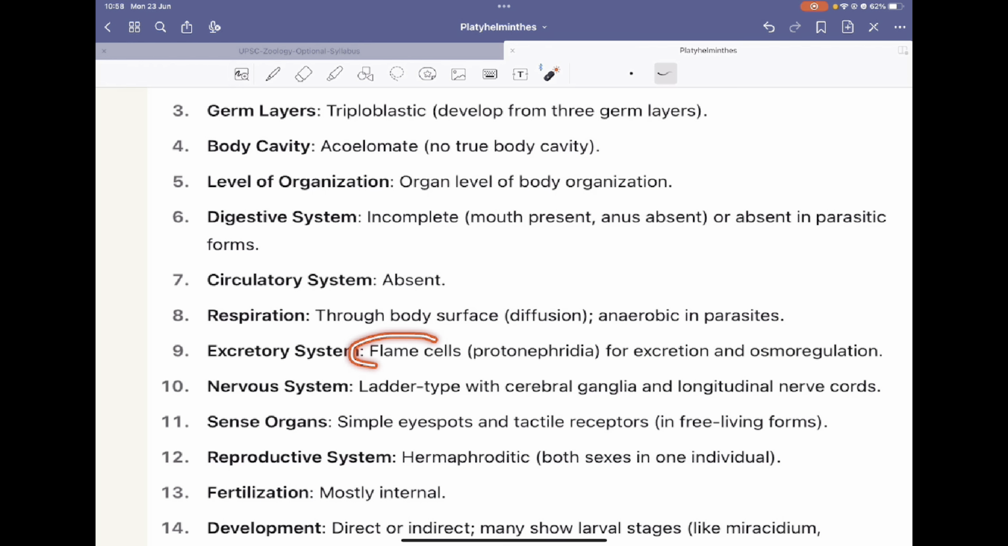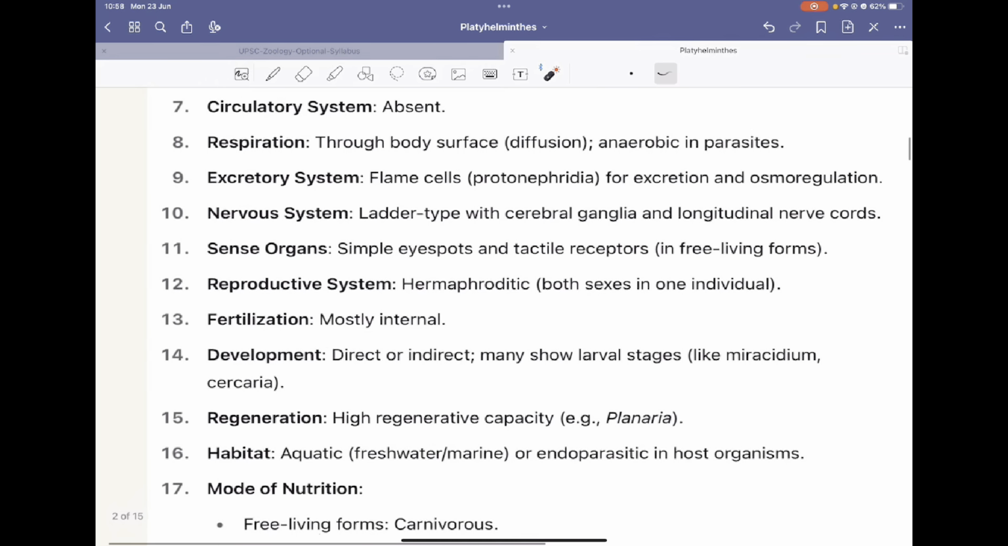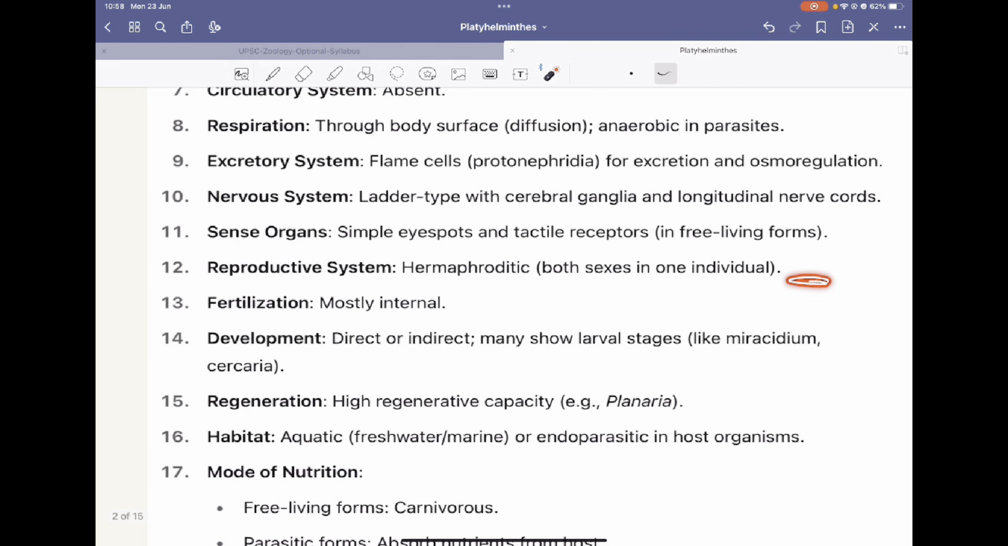Then the excretory system is through the flame cells. Flame cells are also called protonephridia. They are for excretion and osmoregulation. Then the nervous system is ladder type. For example, this is the cerebral ganglia, one structure formed by a complex combination of nerves. Then two main nerves come down, lateral to the body, and they have connections in between and form a ladder-like structure. So they have a ladder type with cerebral ganglia and longitudinal nerve cords.